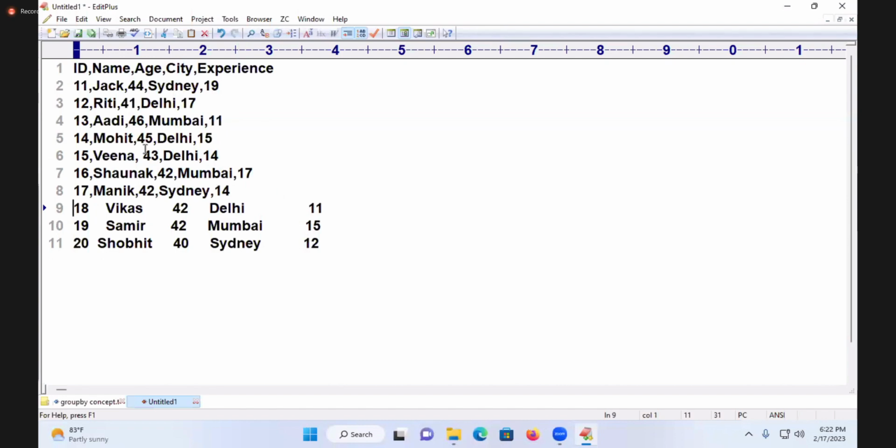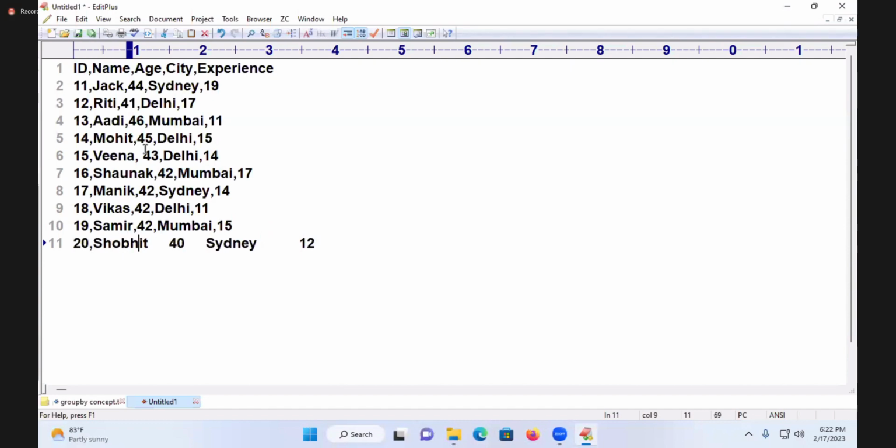But generally, if this much big data is coming in front of you, in what form will it come? CSV file only will be coming. So last and final, we can take it in the form of a dictionary. You can take it as a list of lists. You can take it in the form of a CSV file also. Now, next, after that, I want to save this CSV file.